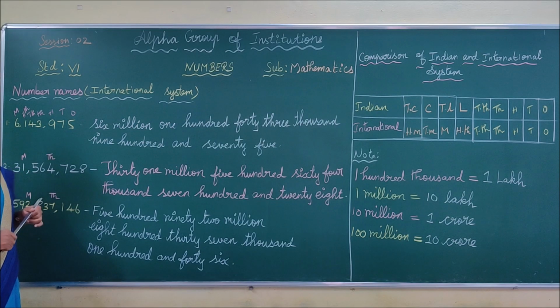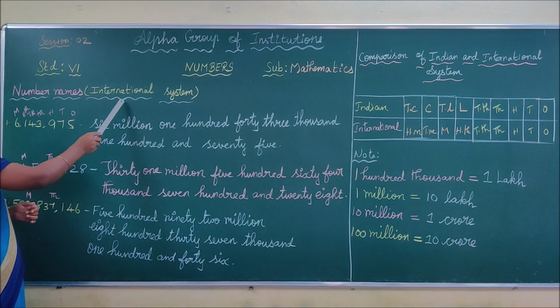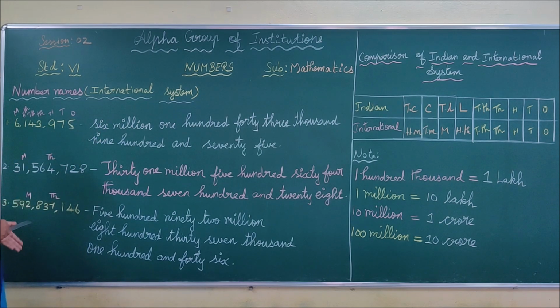Now, children, we are writing the number names by using the international system. See this example, children. We have already seen this example in the place value chart of the international system. Read this number. How do you read this number, children? 6 million. This is one period of the number. This is another period of the number. 143,975.